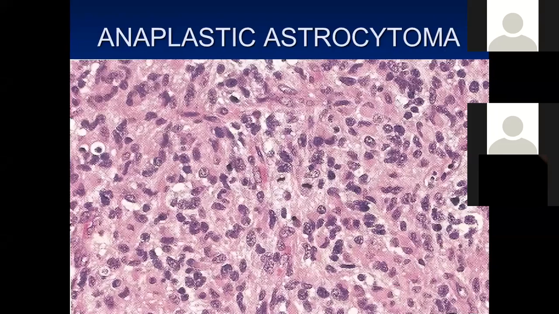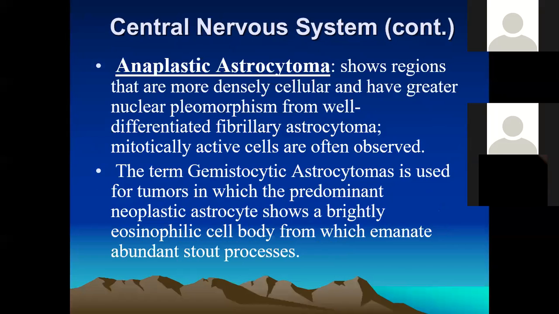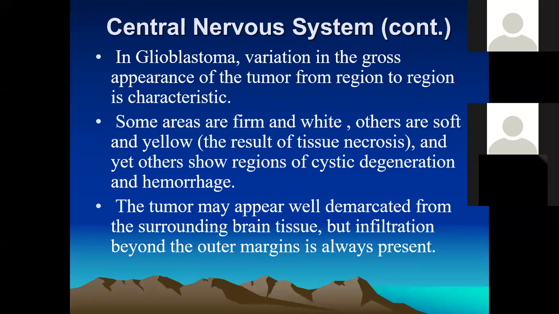We have been discussing the different types of astrocytoma, the classification of the astrocytoma, and the different grading from well differentiated to less differentiated, to high grade, and then anaplastic, called glioblastoma multiforme. There are 4 grades of astrocytoma, and they have different microscopical features and different distributions in different regions of the brain.